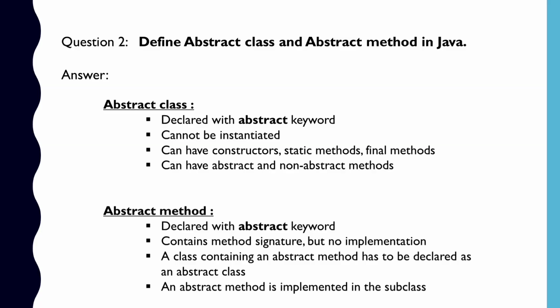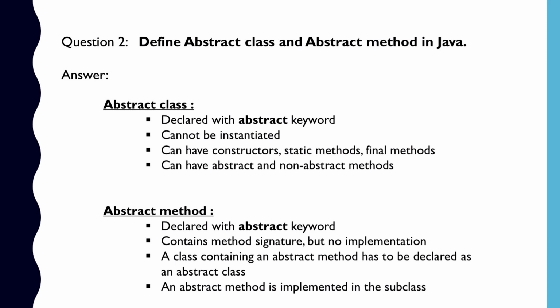Let's move on to our second question. Define abstract class and abstract method in Java. So, what is an abstract class? An abstract class is always declared with the keyword abstract. An abstract class cannot be instantiated. That is, we cannot create objects for an abstract class. Such a class can have constructors, static methods, and final methods. It can contain both abstract and non-abstract methods.